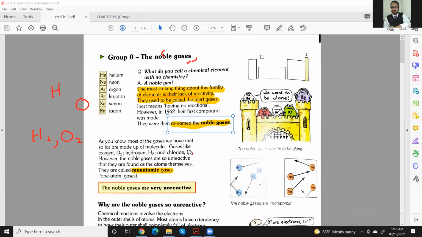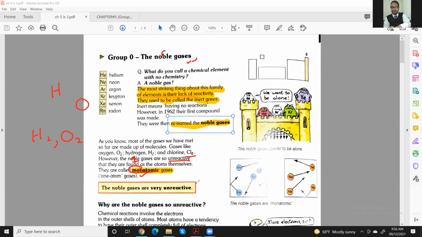And chlorine, Cl2. However, the noble gases are so unreactive, meaning they are not going to react quickly, that they are found as atoms themselves. They are called monoatomic molecules or monoatomic gases. What does it mean? Mono, my dear students, means one. So in nature they exist with one atom. So we call them monoatomic gases, one-atom gases.